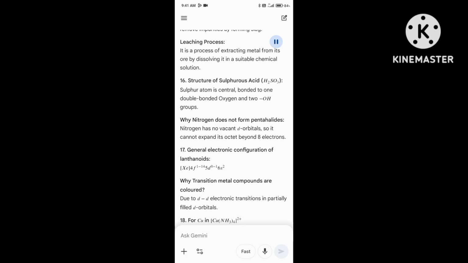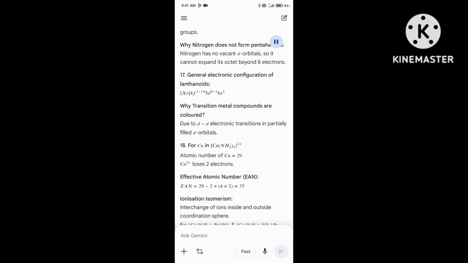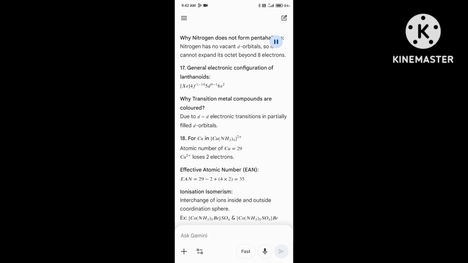17. General electronic configuration of lanthanoids: [Xe] 4f1-14 5d0-1 6s2. Why transition metal compounds are colored? Due to d-d electronic transitions in partially filled d orbitals.